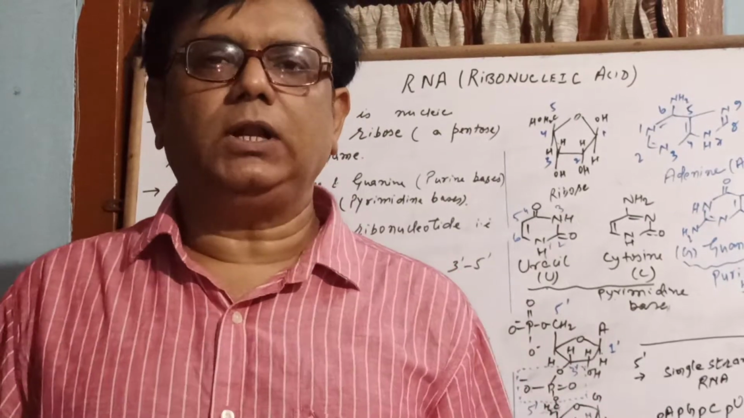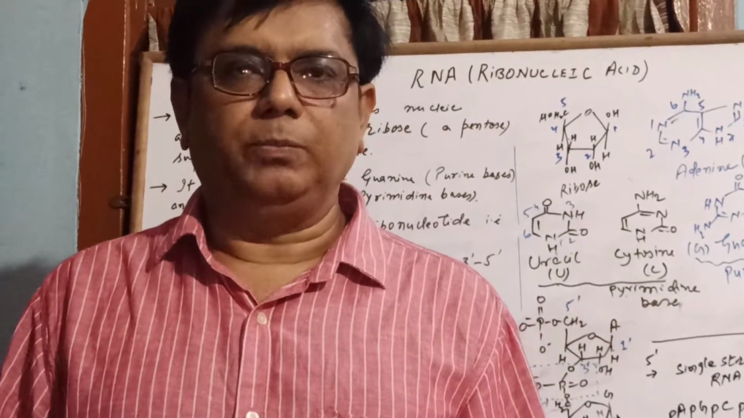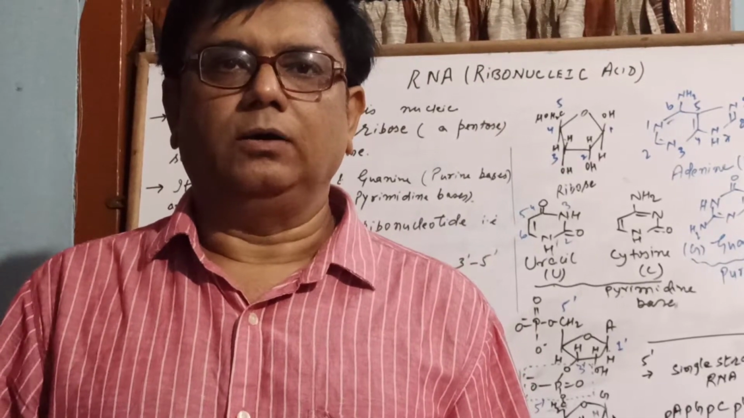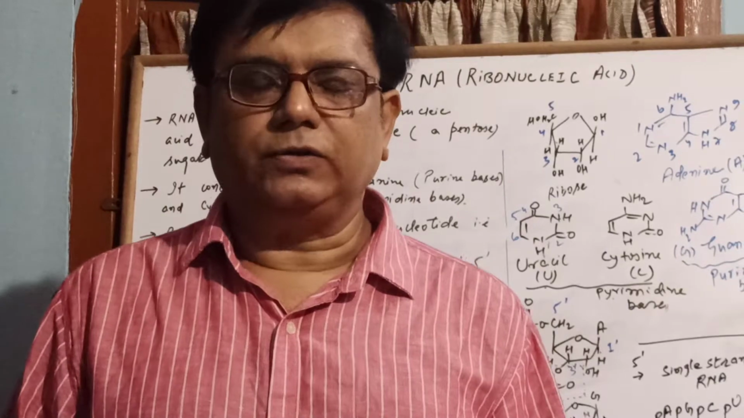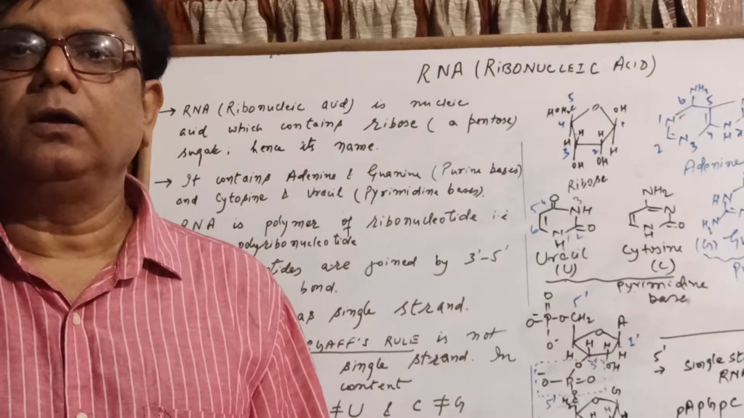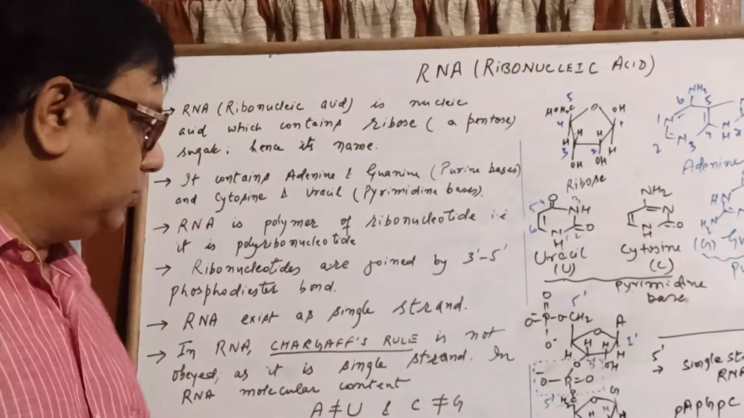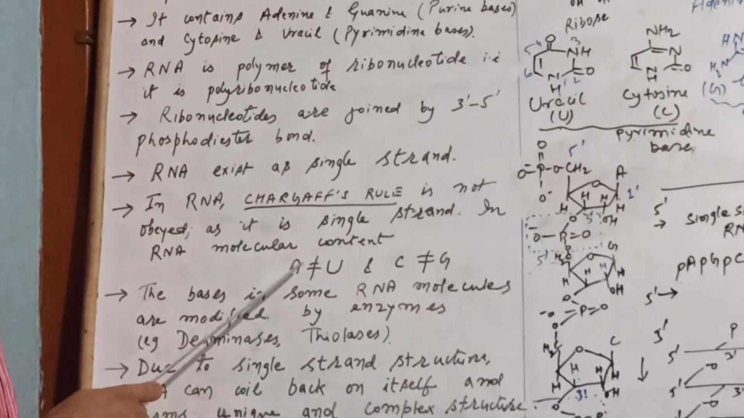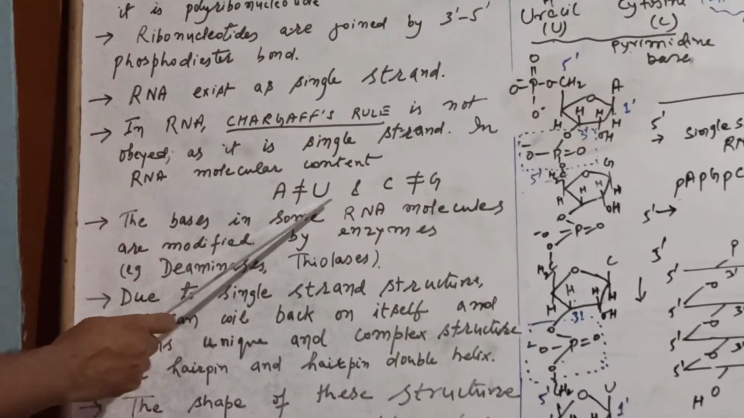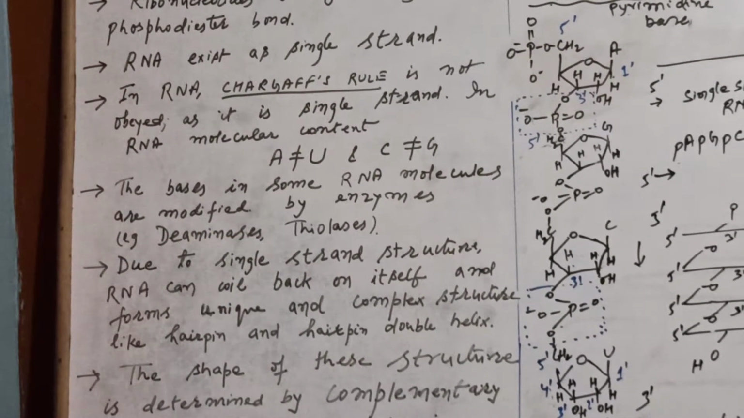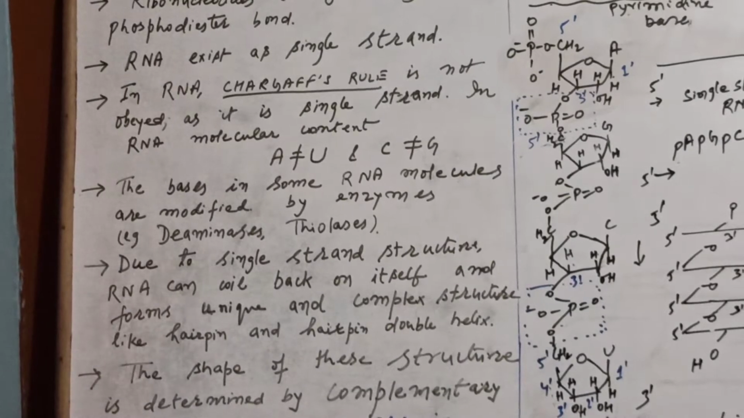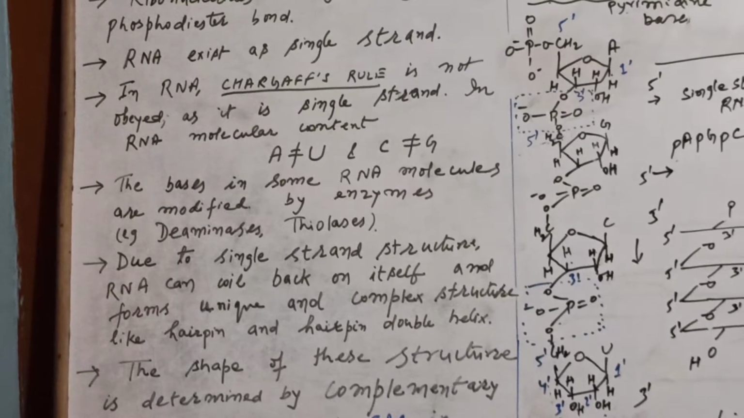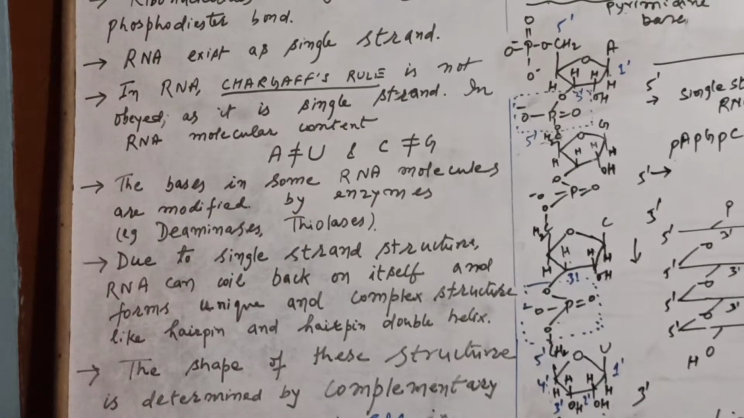So the molecular composition of its bases, that is adenine, guanine, uracil and cytosine, are not equal. That is, adenine is not equal to uracil, and cytosine is not equal to guanine, the purine base. Obviously these are complementary base pairs in RNA.